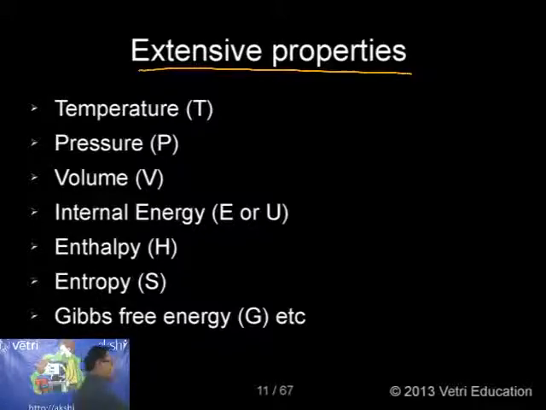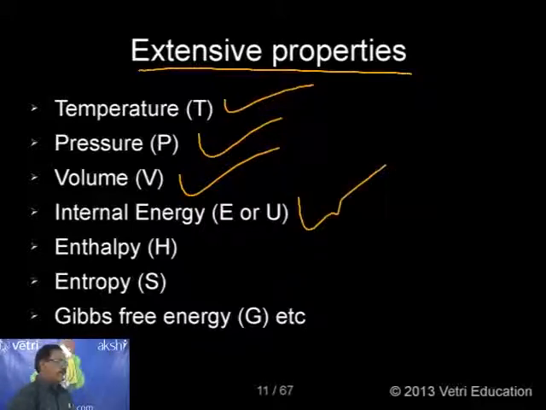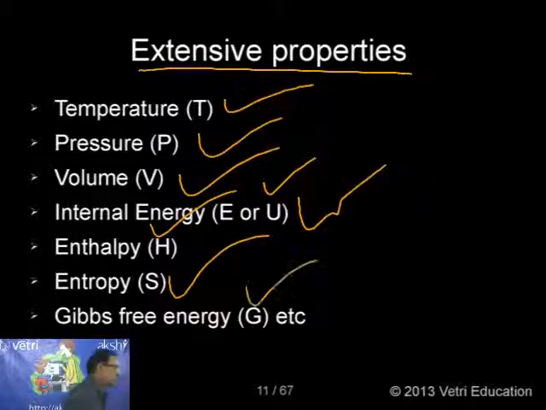The important properties that we are going to study under thermodynamics: temperature, usually denoted by T; pressure, P; volume; internal energy, normally indicated by E or U. In the CBSE book we use only U for internal energy. Enthalpy, capital H; entropy, S; and free energy, G. These properties depend on mass. This is the interesting information I want to give here.